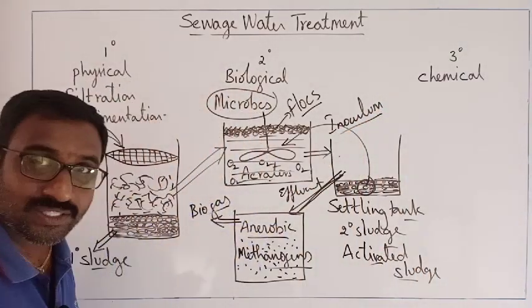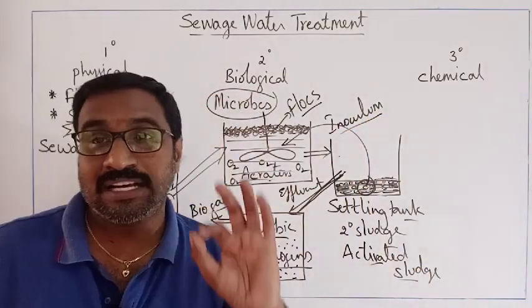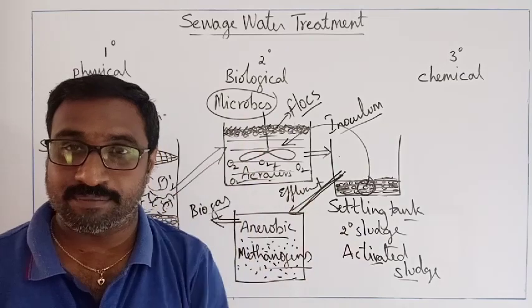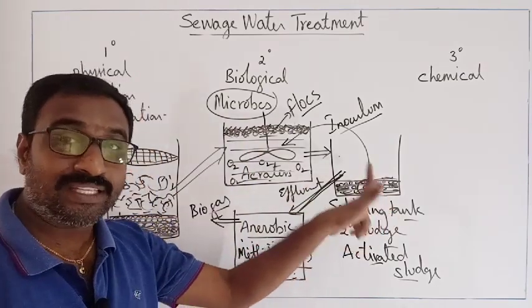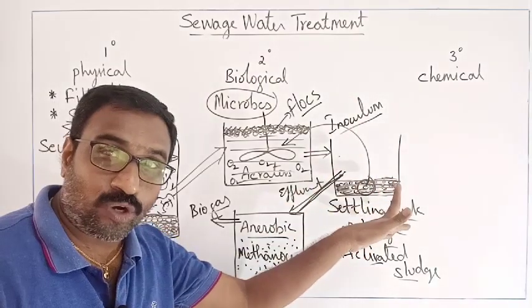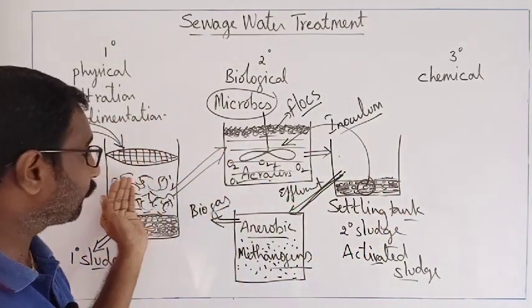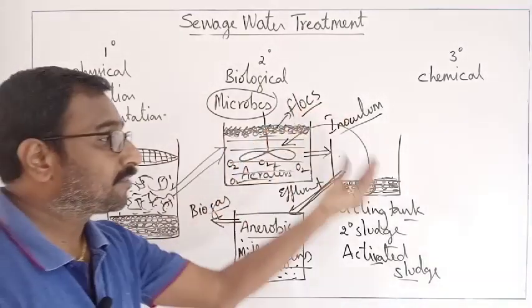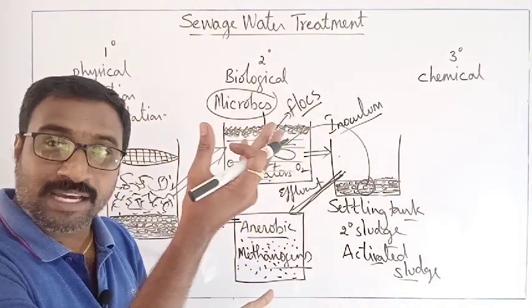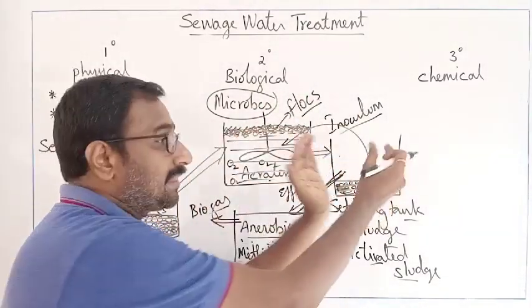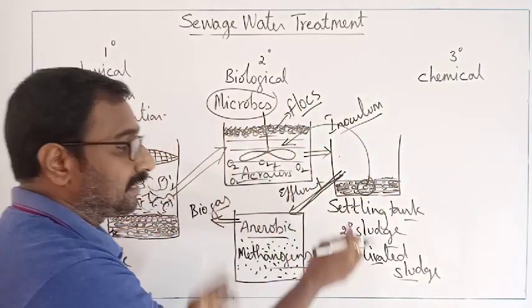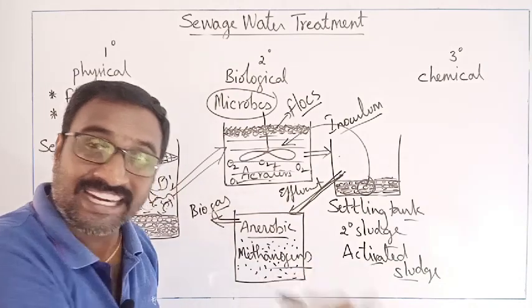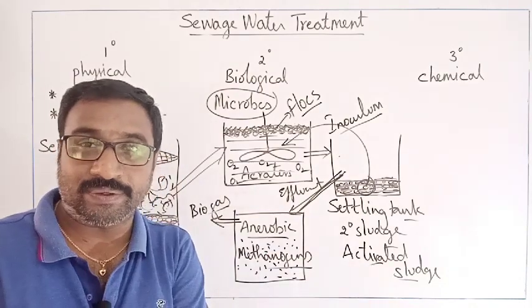Now the question is, what is inoculum? The source of microorganisms, which has a lot of microorganisms, and fresh effluent is added. Microbes we are adding, more flocs are produced, allow it to settle, the effluent is thrown into the anaerobic tank and a small amount is thrown here, and the activated sludge is dried, powdered and used as manure.